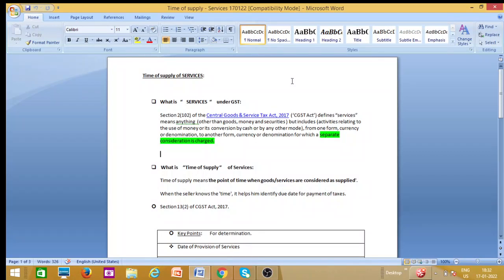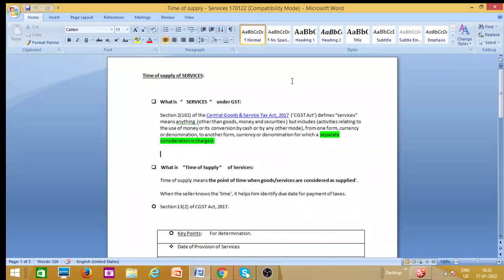otherwise simply called the CGST Act. The CGST Act is the act which talks about payment of GST, when to pay, and all rules and regulations are covered under the CGST Act 2017. Services is defined with an inclusion and an exclusion: services means anything other than goods, money and securities.